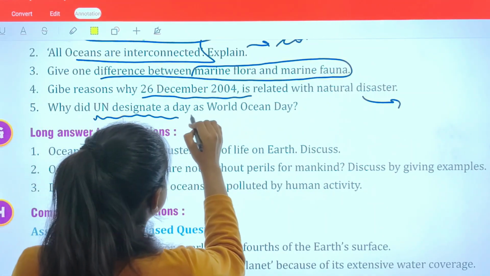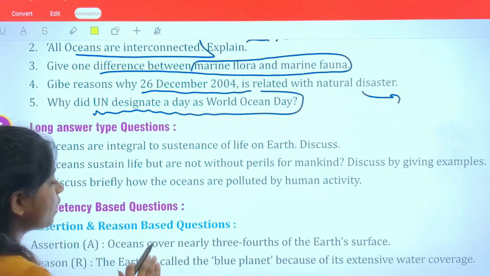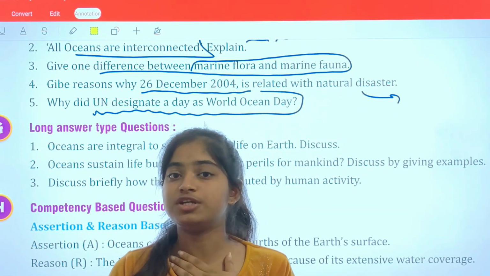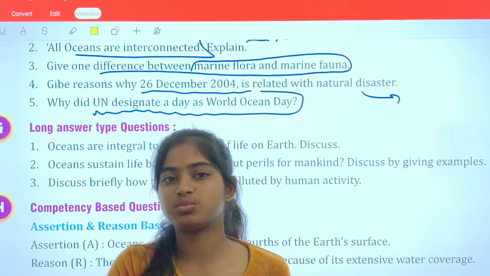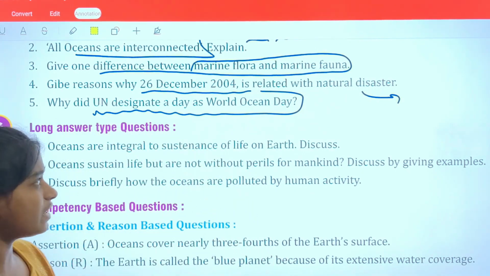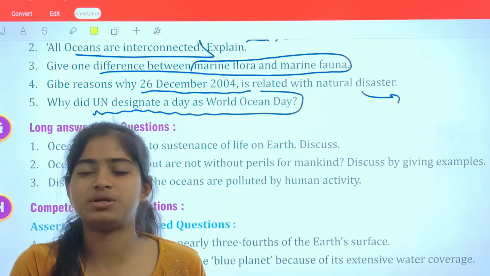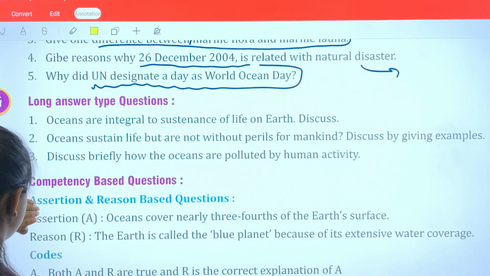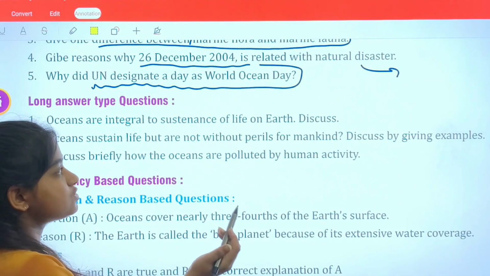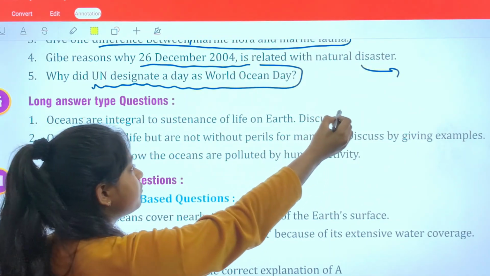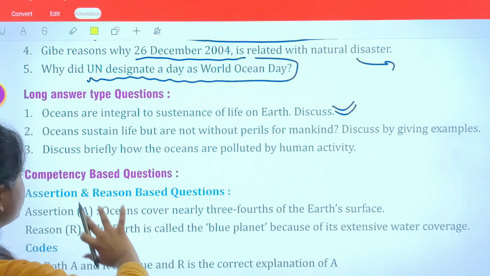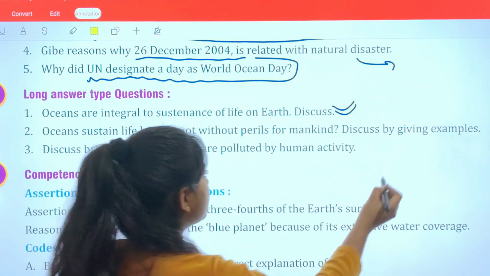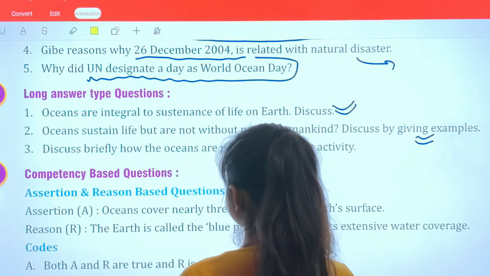Why did UN designate a day as World Ocean Day? To honor our world, that we all need to remember our responsibilities towards our future. So to remember the responsibilities of the world, this day has been organized. Oceans are integral to sustenance of life on Earth. So definitely you can discuss about this topic. Oceans sustain life but are not without perils for mankind. Definitely you can give examples around it as per the chapter above.